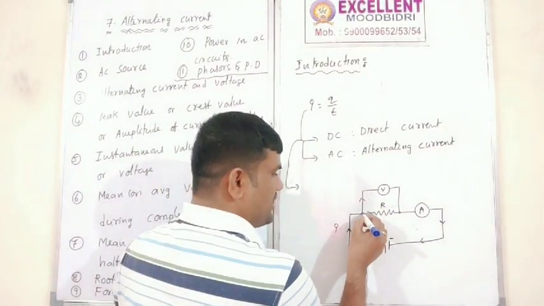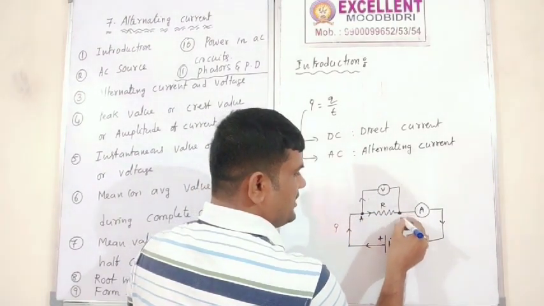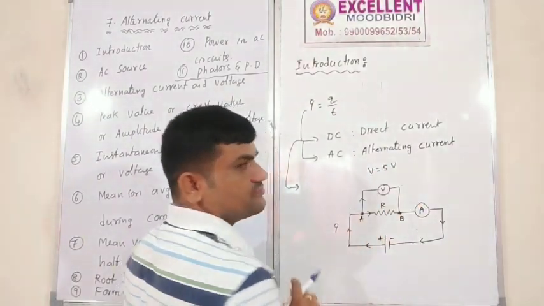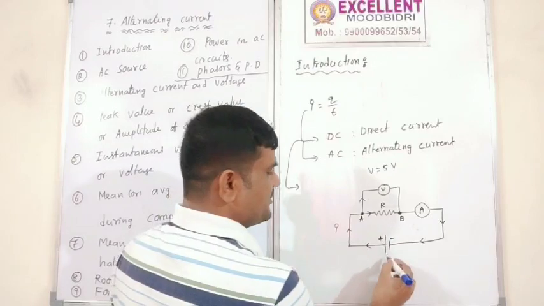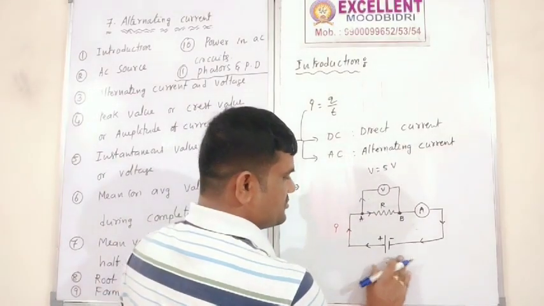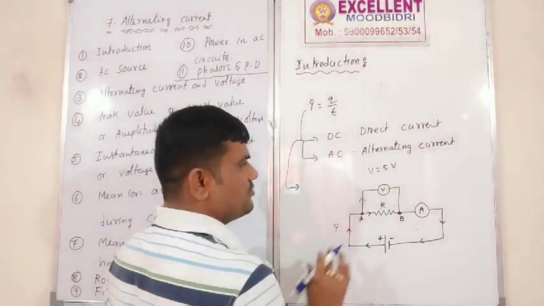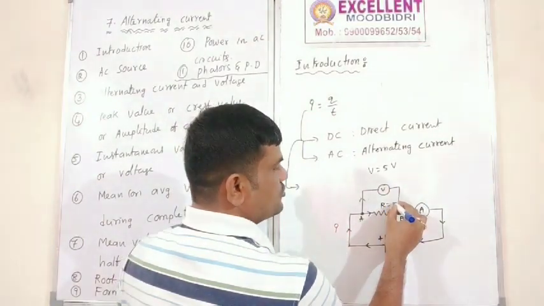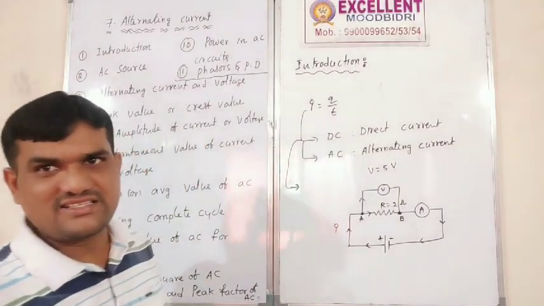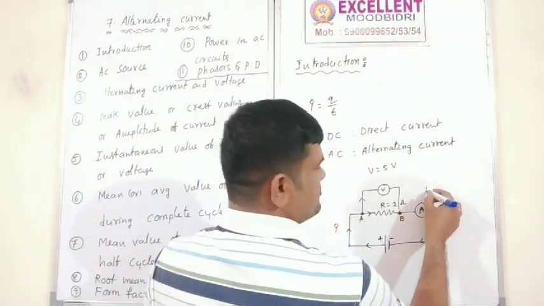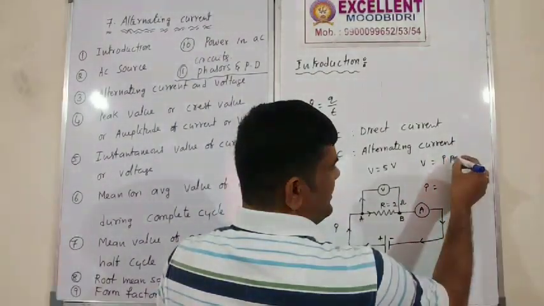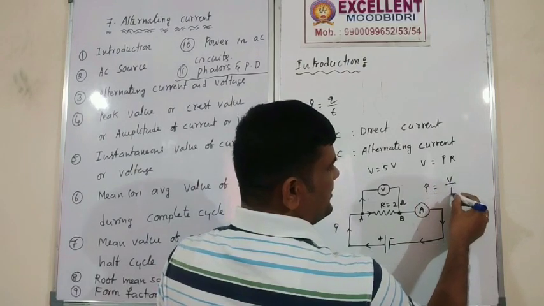So at point A and point B, a potential drop will be there. For example, if I consider the potential 5 volt, and R is equal to 2 ohms, then I is equal to how much? According to Ohm's law, V is equal to IR, so I is equal to V by R.